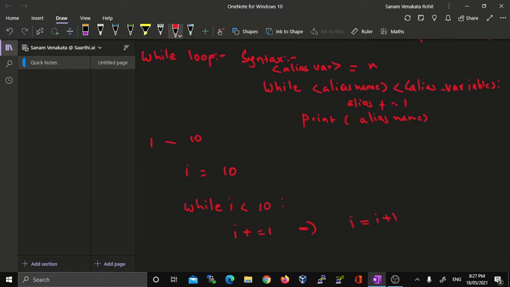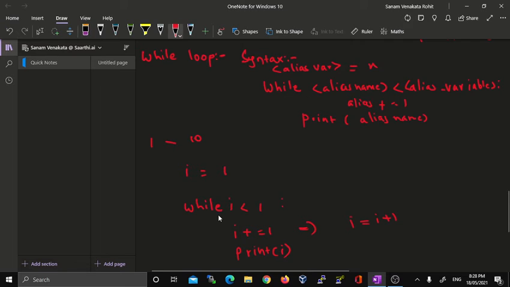So we are telling the Python interpreter to increment the value of I by 1, and after incrementing it, print the value of I. Not I is equal to 10, I is equal to 1, sorry for the mistake. If you want to print the first 10 numbers, instead of 10 we have to give it as 11 here.